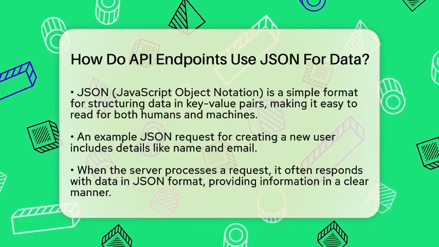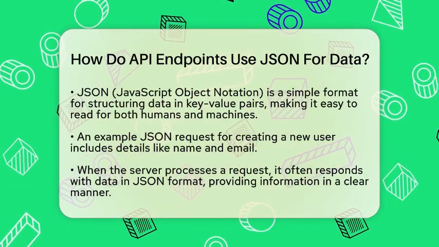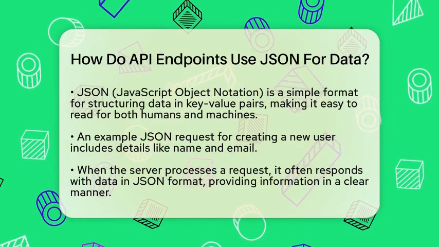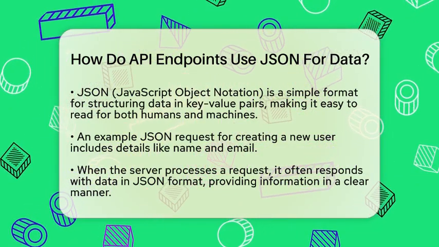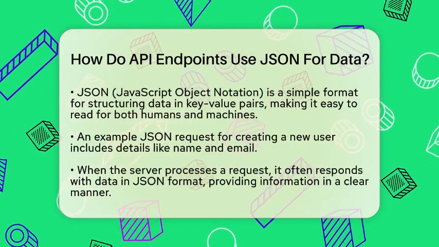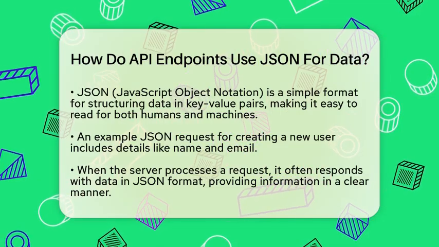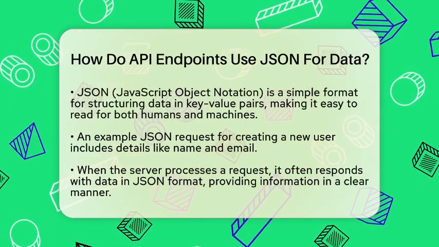On the other side, when the server processes the request, it often responds with data formatted in JSON as well. If you were to request information about a user, the server might reply with something like this: ID 1, name John Doe, email john@example.com. This response is easy for the client to understand and use.